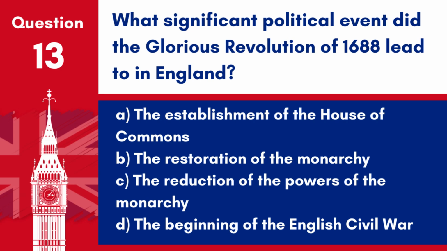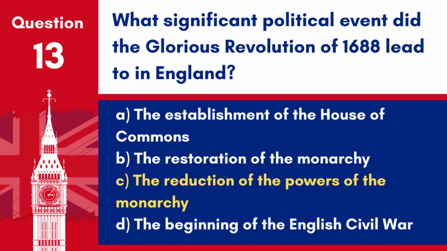Question 13. What significant political event did the Glorious Revolution of 1688 lead to in England? A. The establishment of the House of Commons. B. The restoration of the monarchy. C. The reduction of the powers of the monarchy. D. The beginning of the English Civil War.